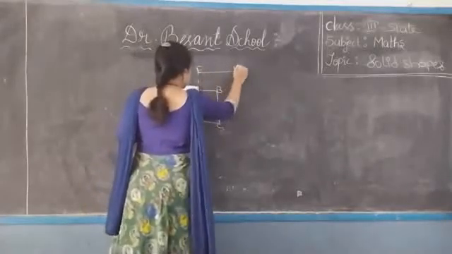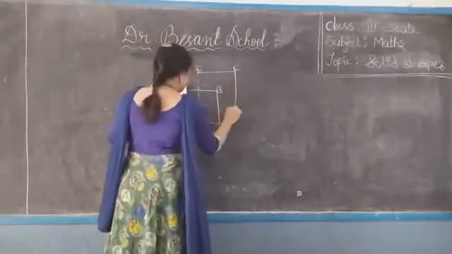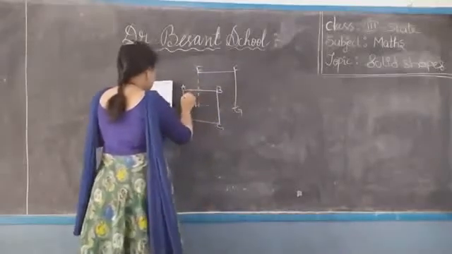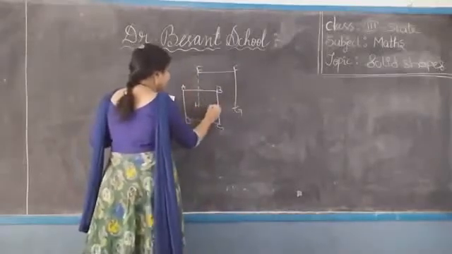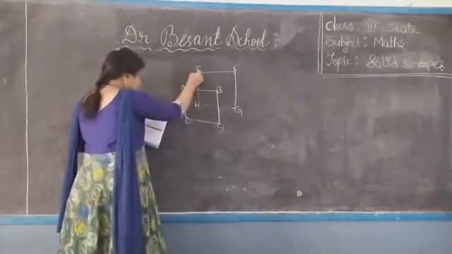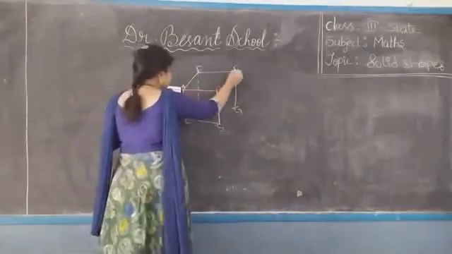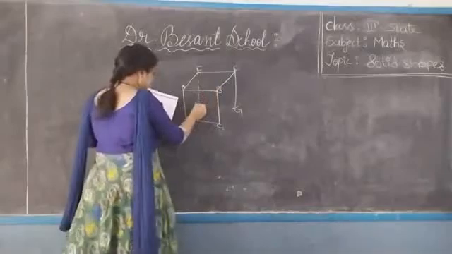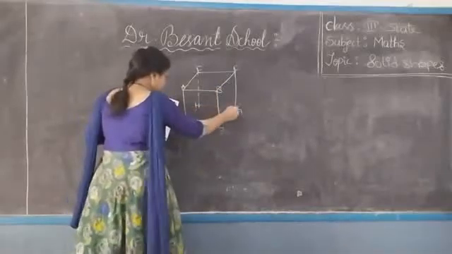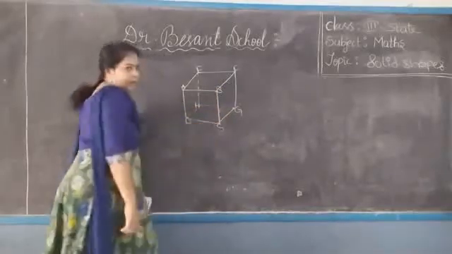E, F, G, H. Okay. After drawing the two squares, what do we have to do? For drawing the cube, join the vertices like this. Yeah. This is the cube shape now.